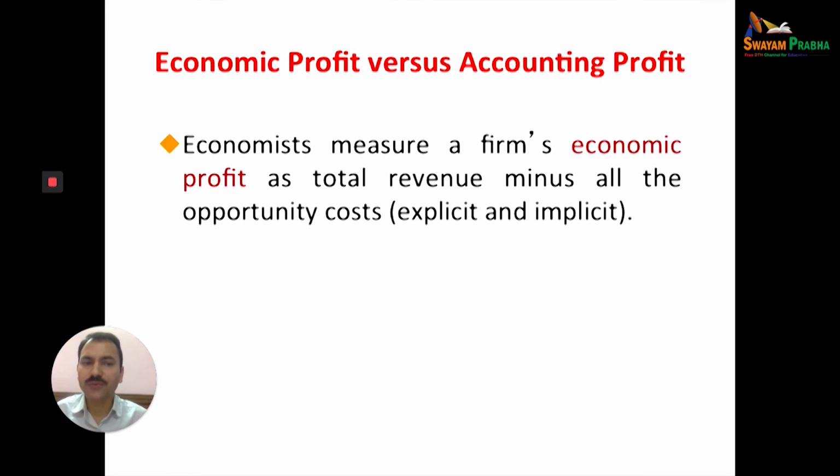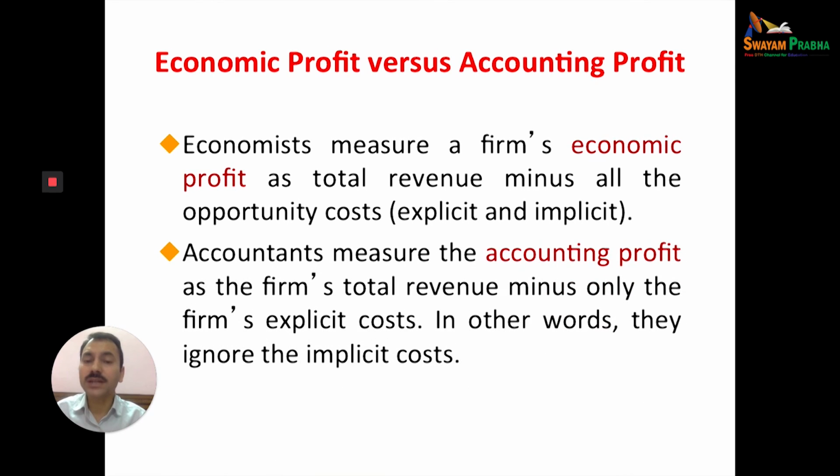Let us discuss some more topics briefly, that is economic profit versus accounting profit. Economists measure a firm's economic profit as the total revenue minus all the opportunity cost, that is explicit money cost plus implicit cost. Economic profit is total revenue minus explicit plus implicit cost, whereas accountants measure only the total revenue minus explicit cost. They ignore the implicit cost.